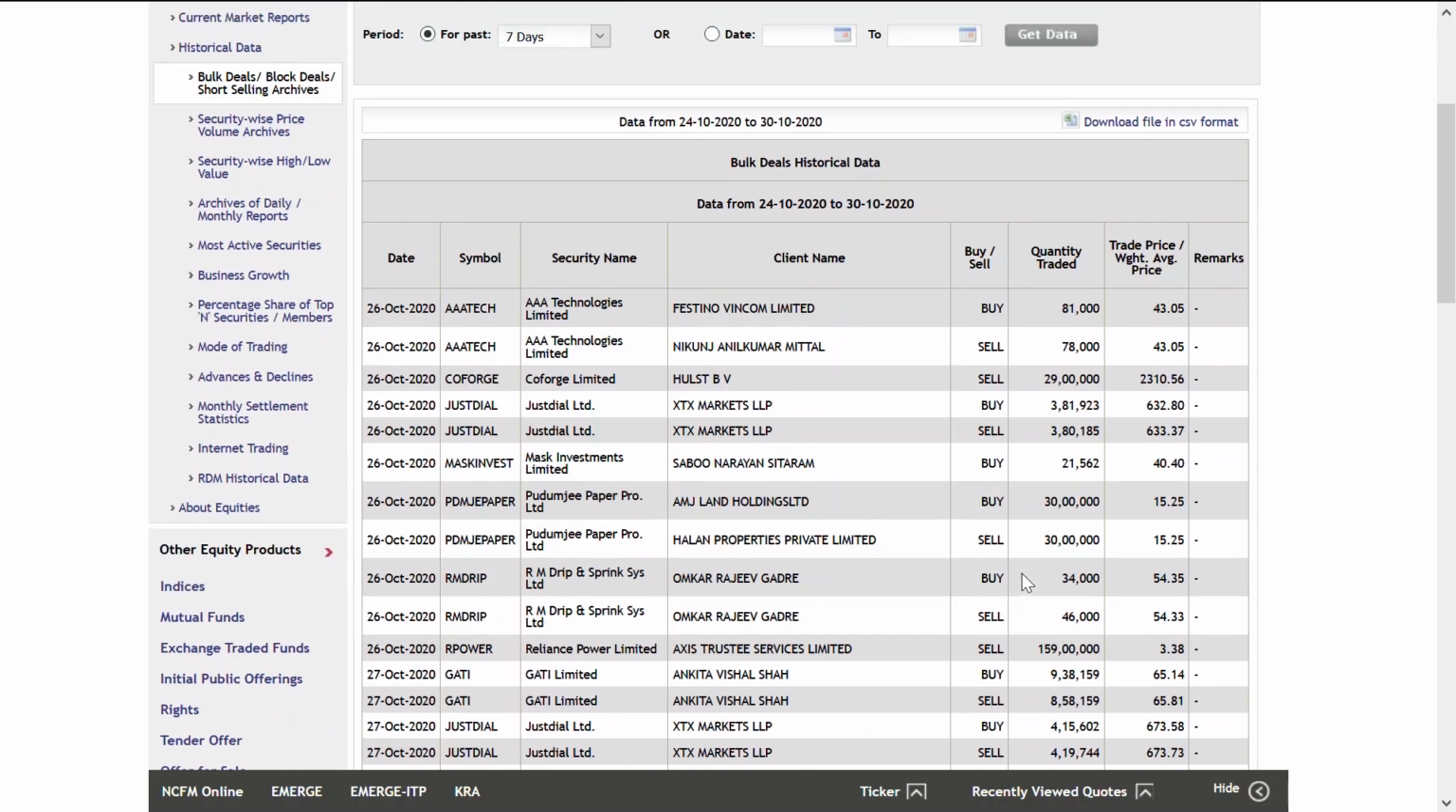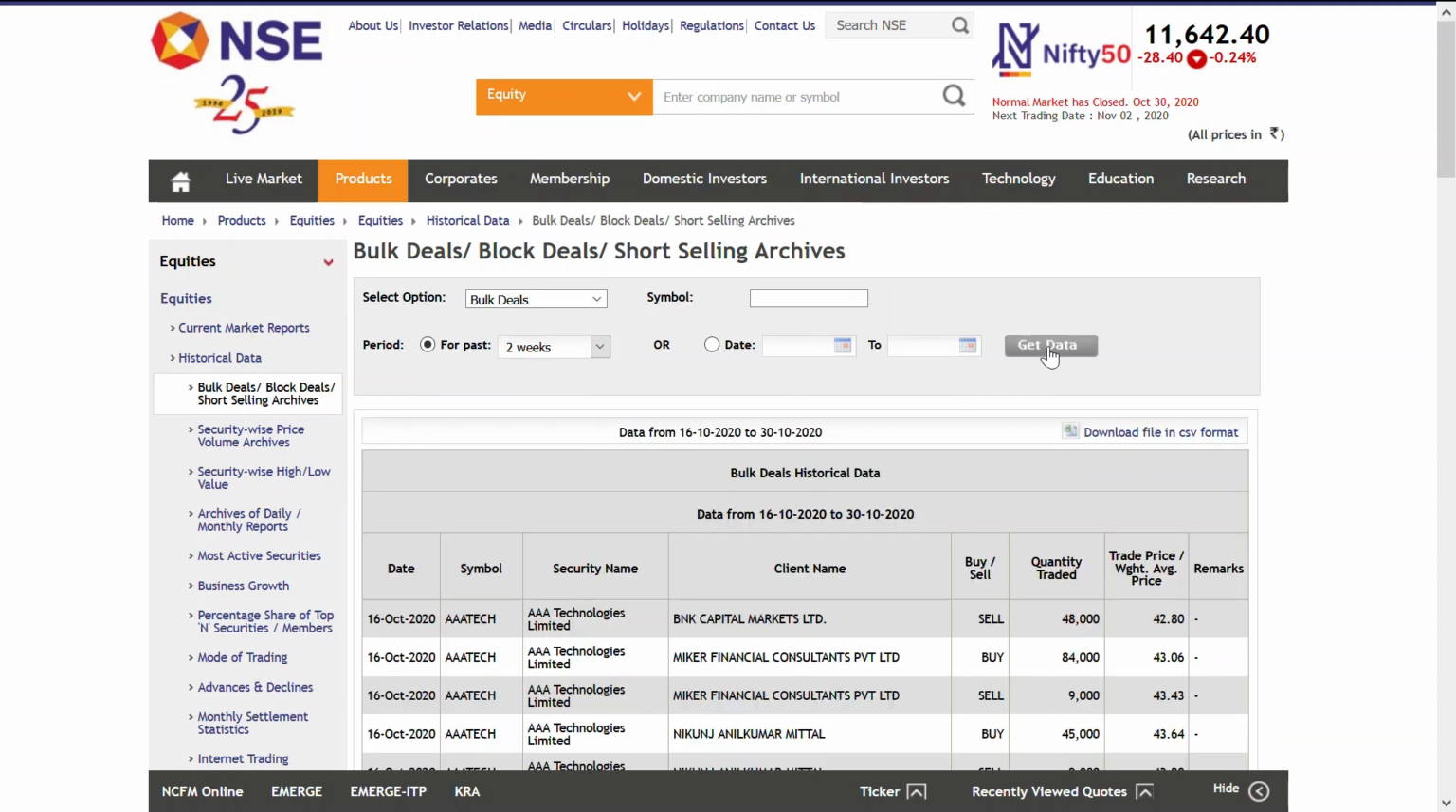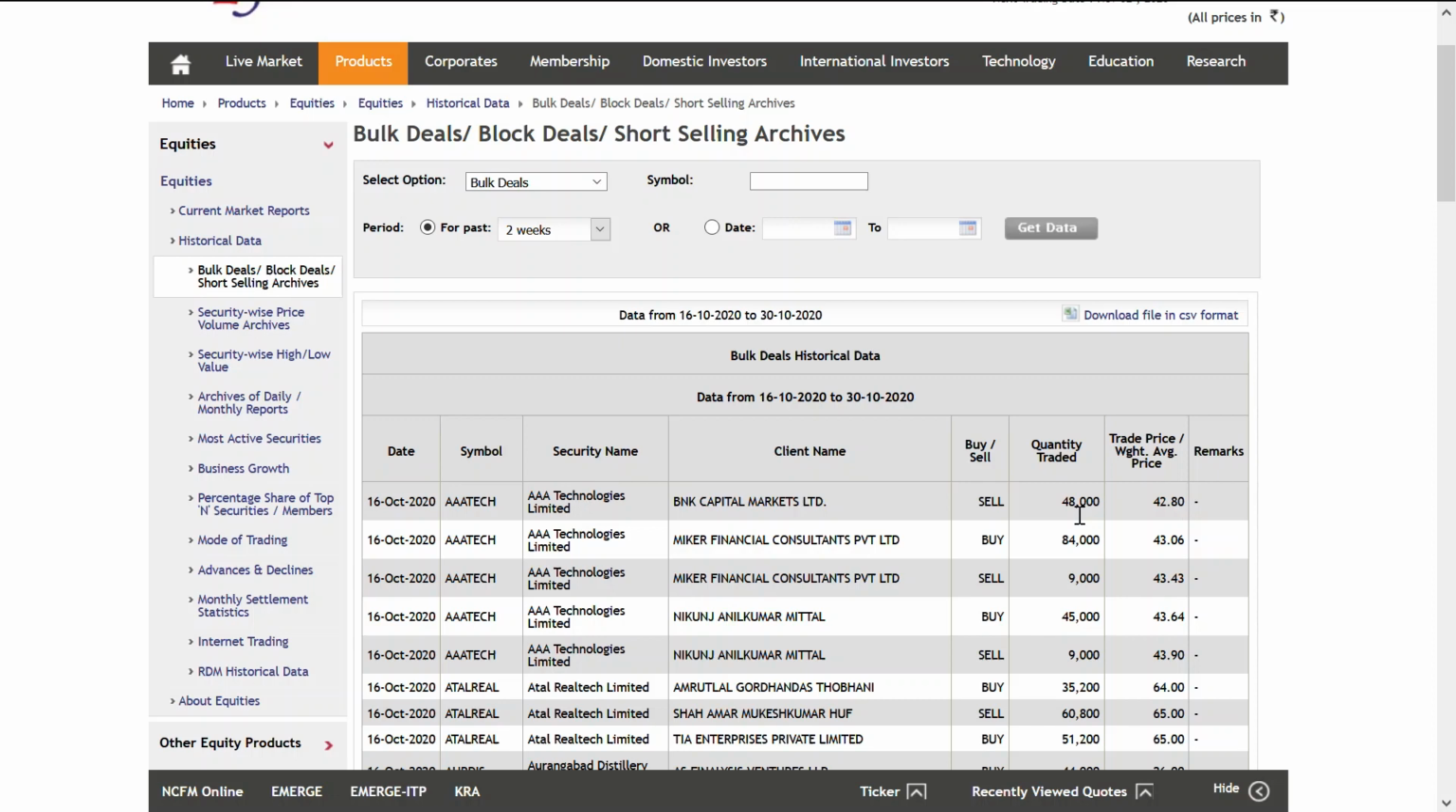Similarly, you can see the data for even 2 weeks instead of 7 days, and just click on get data, you will get it. Actually this is the old site. In case you want the new site, in the new site you can download it in Excel format. Here also download file in CSV format is there. CSV means comma separated value. So you can download it and do the analysis over here. I just put it for 2 weeks, so for 2 weeks I am getting some data.